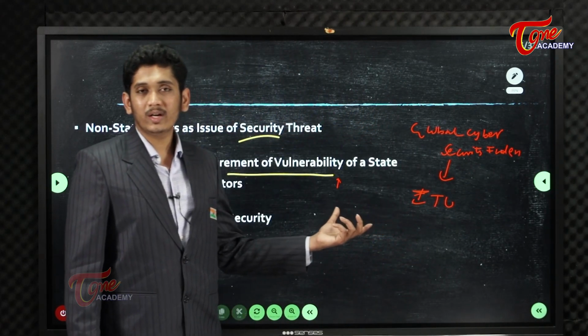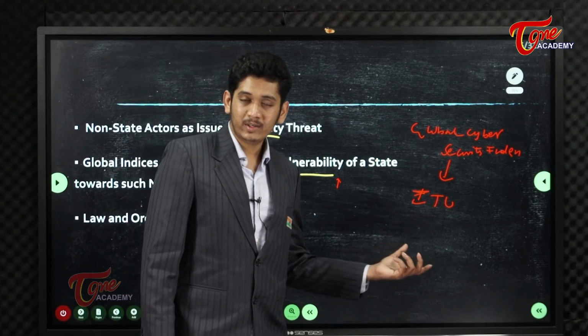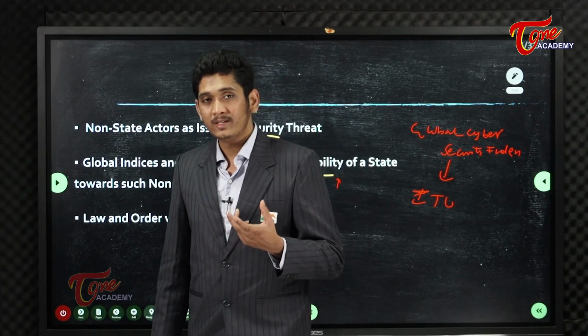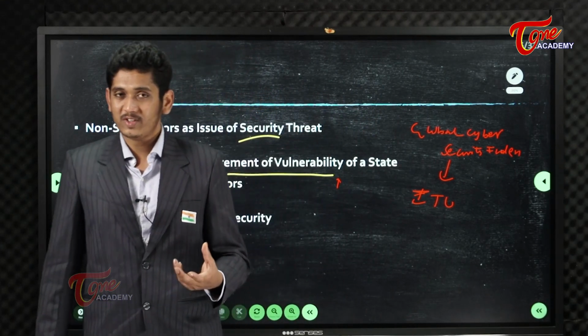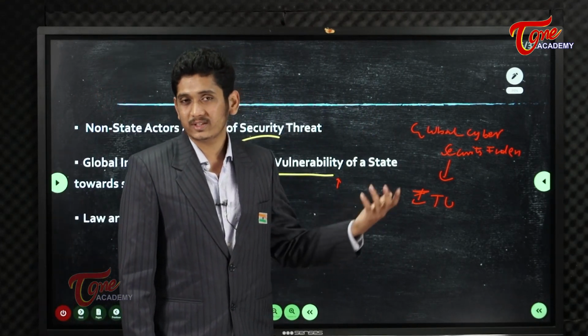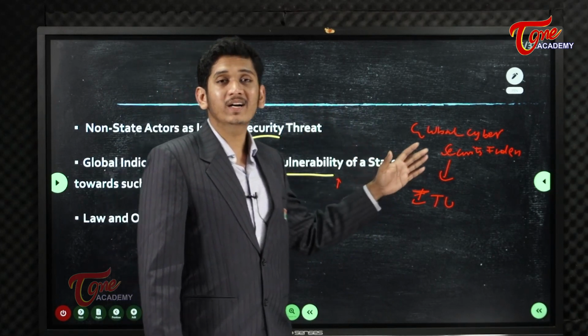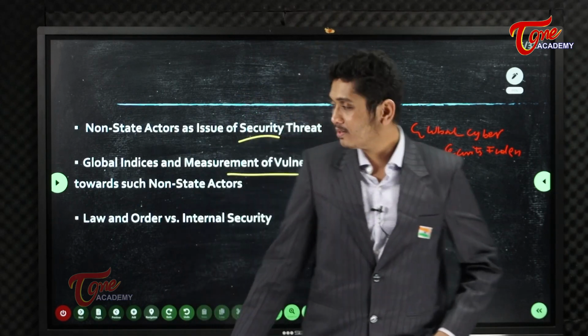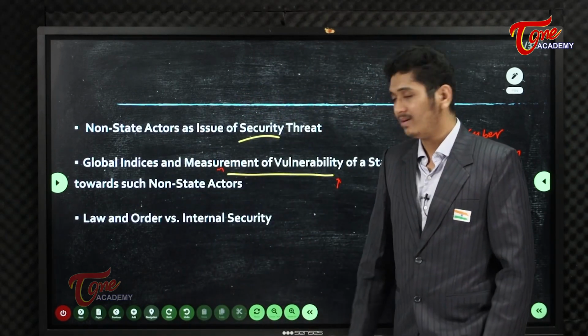You can just quote that India has scored around 97.5 out of 100, and it is one of the top 10 cyber secured countries because of its policy measures, regulatory measures, etc. So by that you will be able to justify your answer. So justifying your answer with measurements and indices is very, very important.